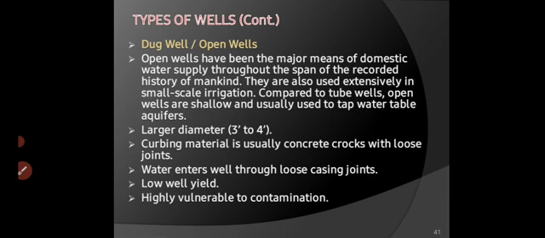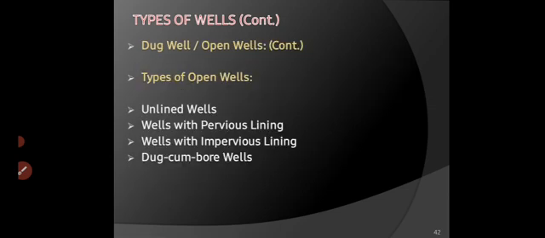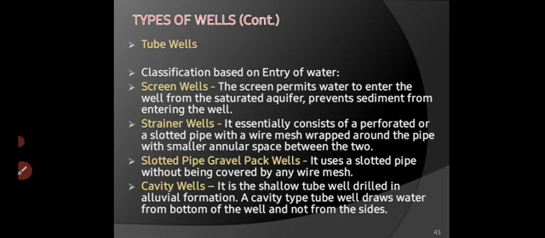Water enters the well through loose casing joints. Low well yield, highly vulnerable to contamination. The types of open well are wells with pervious lining, wells with impervious lining, and dug cum bore wells.